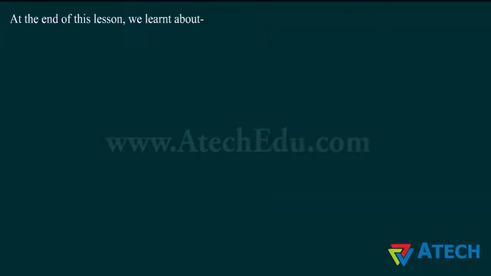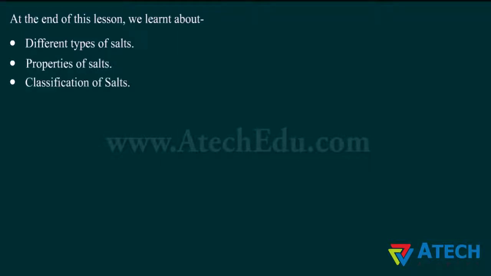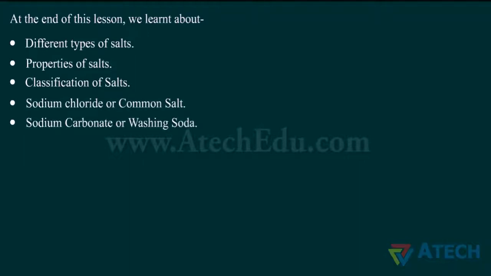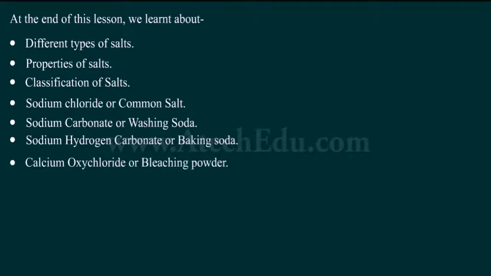At the end of this lesson, we learnt about different types of salts, properties of salts, classification of salts, sodium chloride or common salt, sodium carbonate or washing soda, sodium hydrogen carbonate or baking soda, calcium oxychloride or bleaching powder, sodium hydroxide, and plaster of Paris.